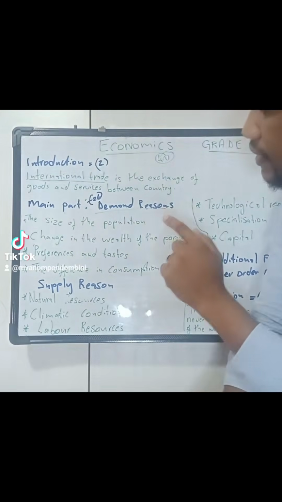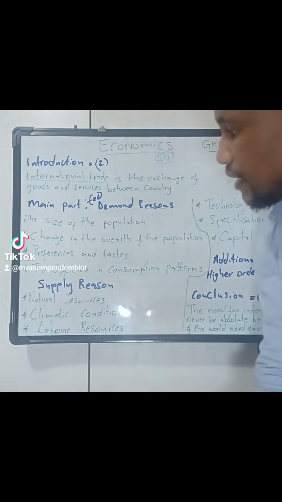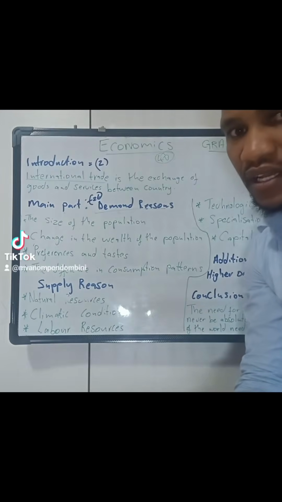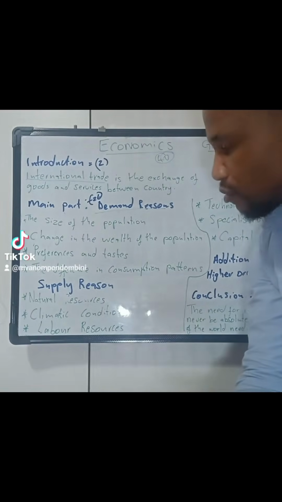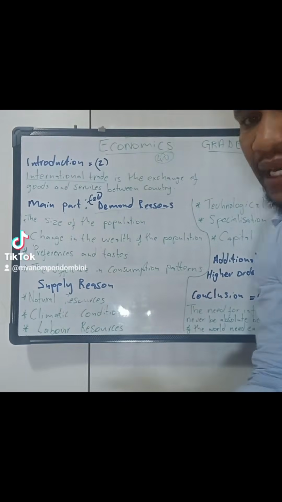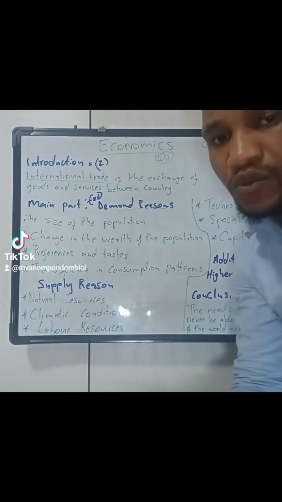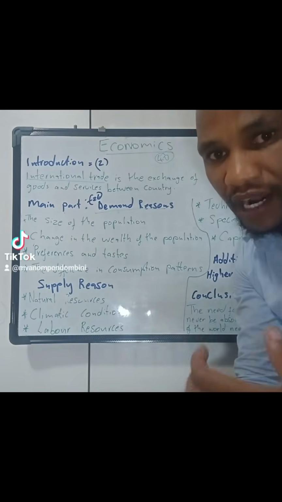Then the second reason, among the demand reasons, is change in the wealth of the population. Obviously, you look at the wealth of the population. If the wealth of the population is higher, meaning many people are wealthy, they will want to spend more money on goods and services, meaning now they have more money in their pockets.